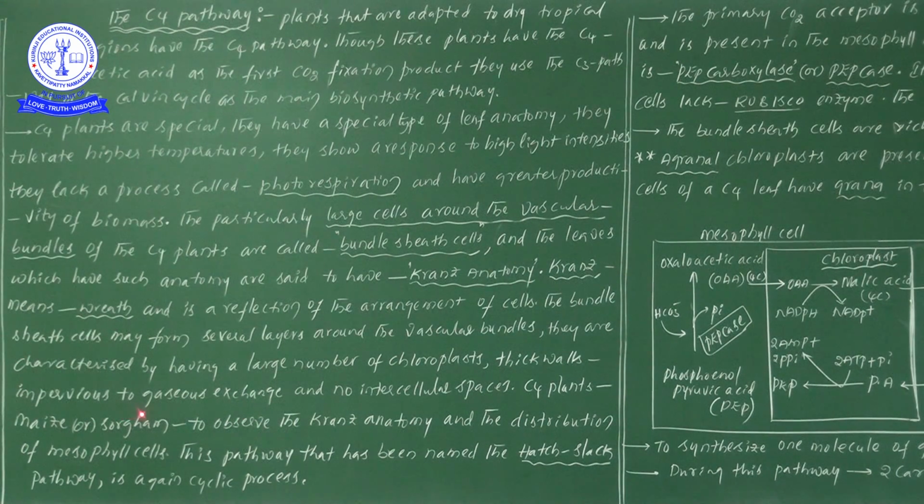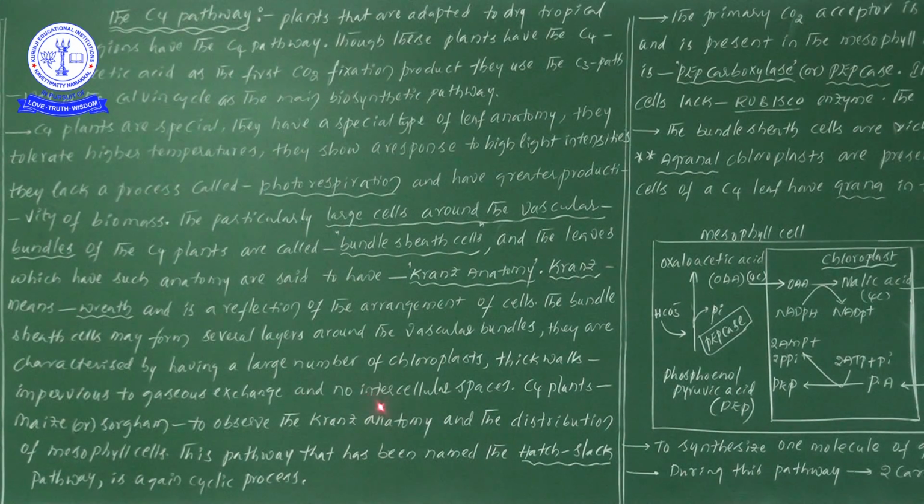This is an important point. Now look one more time at the bundle sheath cells. These bundle sheath cells definitely consist of more chloroplasts, and the cell walls are very thick and impermeable. Impervious means impermeable to gaseous exchange, so even gaseous exchange will not take place.